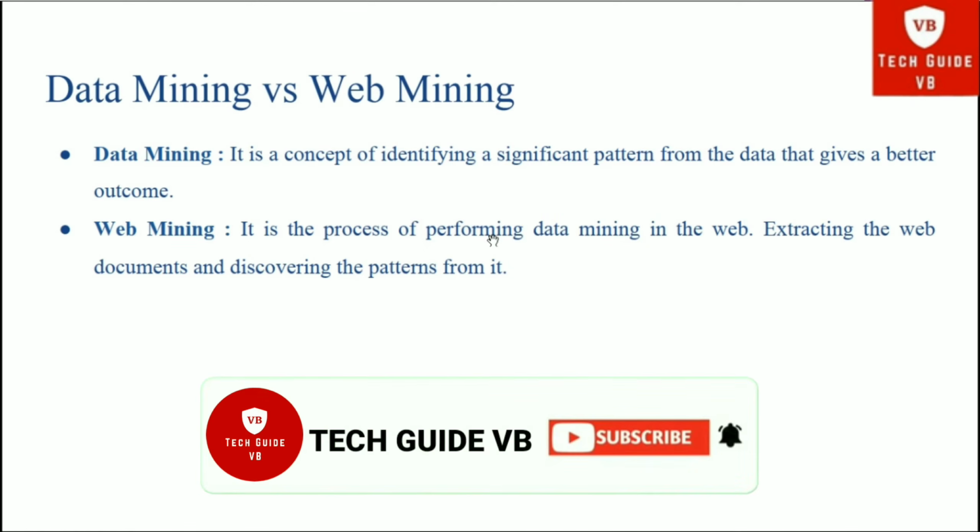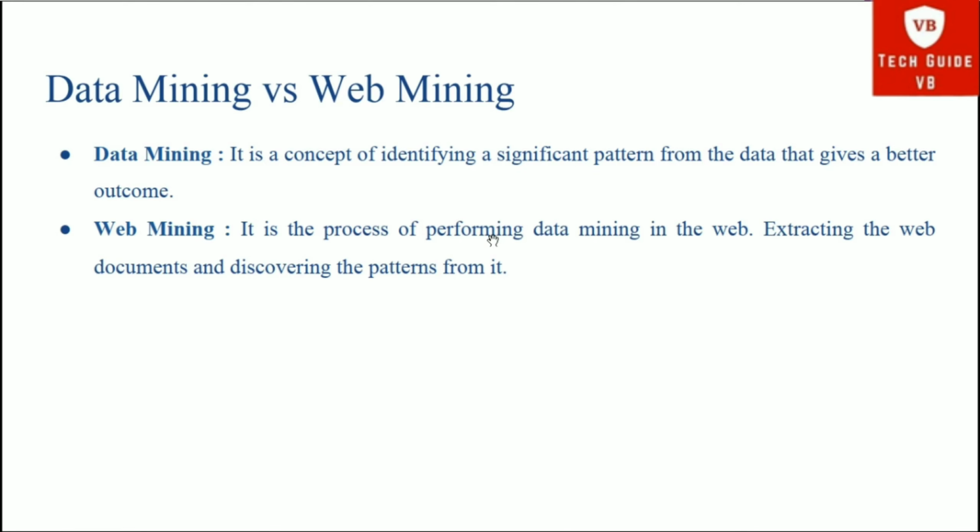How can we differentiate data mining versus web mining? In data mining, it is the concept of identifying a significant pattern from the data that gives a better outcome. So in data mining, the important concept is to identify a significant pattern.